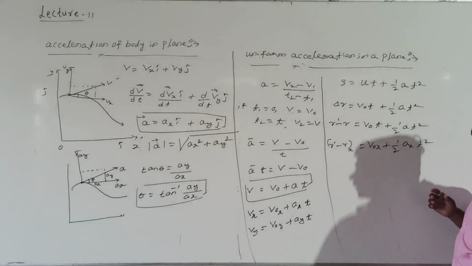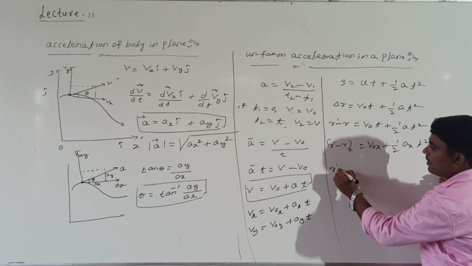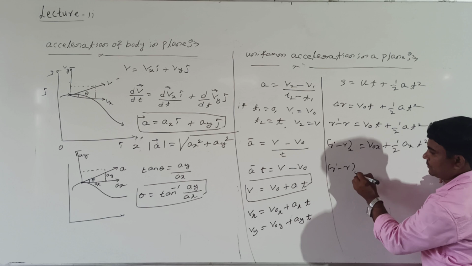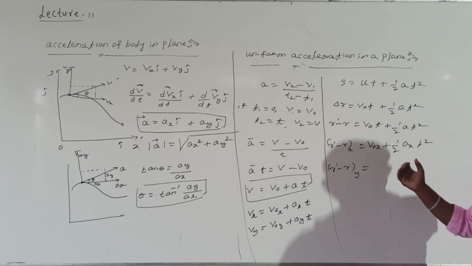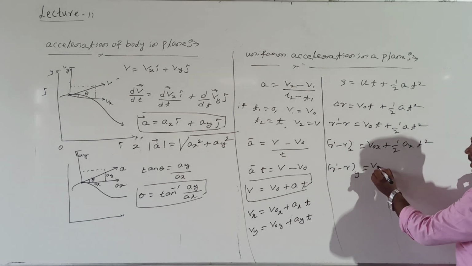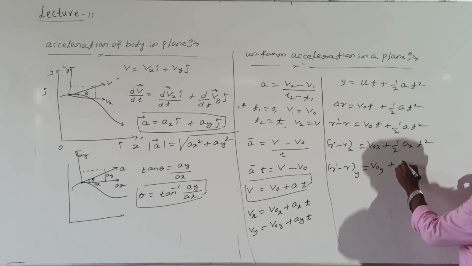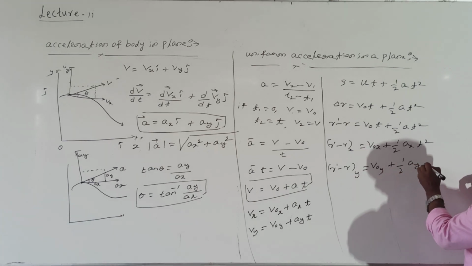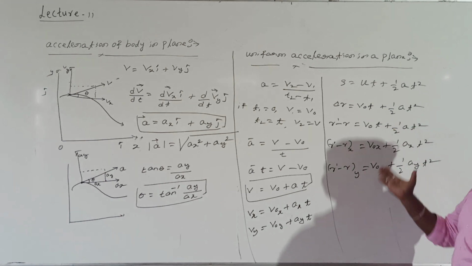Similarly, along y-axis, r dash minus r, y equal to v0y t plus half ay into t square. Like this you can represent.